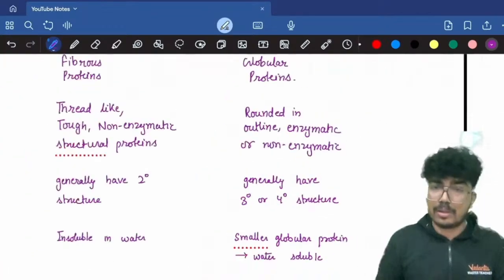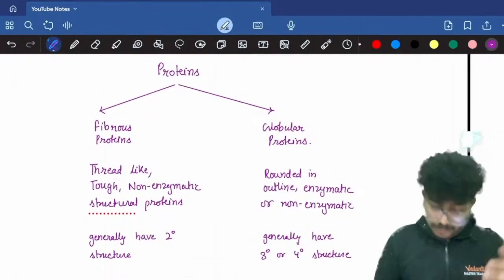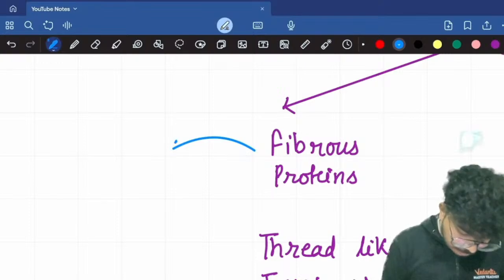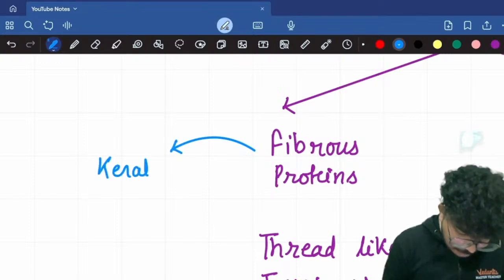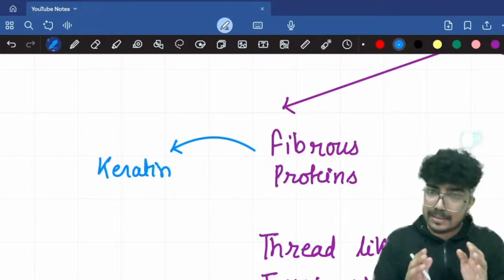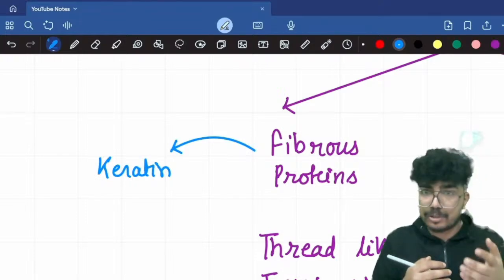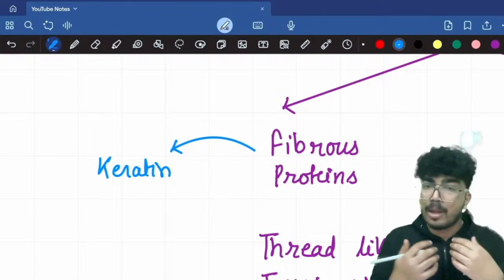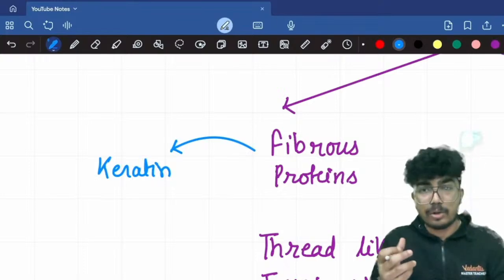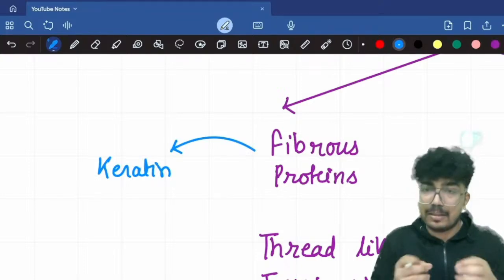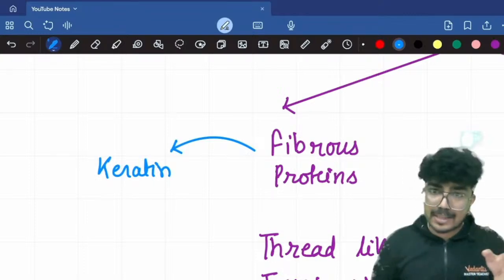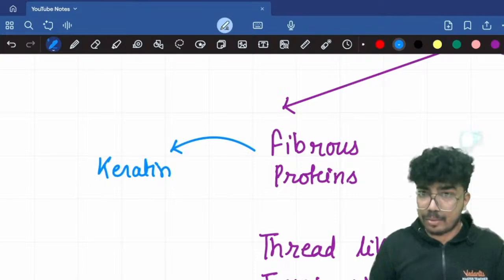Okay, so now we can look at the examples for the fibrous protein. For the fibrous protein, the example includes keratin. Now keratin serves structural purposes. You can have myosin, it is a contractile protein, so some structural proteins have contractibility as well, whereas in globular proteins, they are never contractile. They can have the enzymatic role, or they can have some non-enzymatic roles.